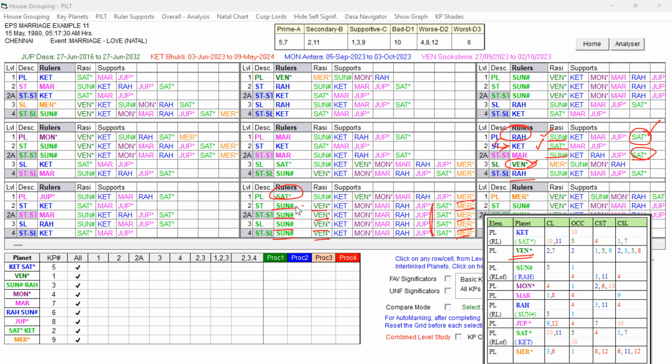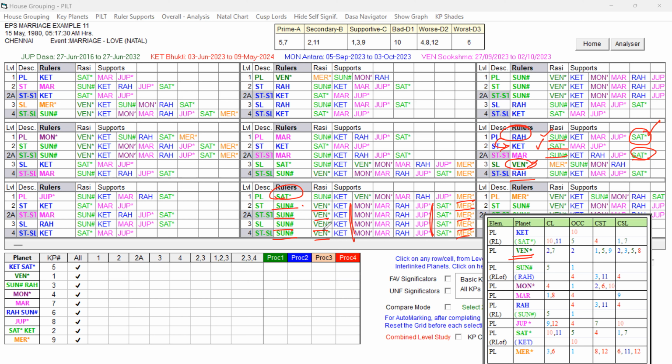Saturn is good. Star level is Sun. All levels ruled by Sun. That is fine. But importantly, Venus is not playing role at any of the levels. And look at that, Mercury also is playing role at all the levels. Mercury and Moon are playing role in the supports. So Saturn is good, but Saturn has some weakness because the important key planet Venus is not playing role at the levels.